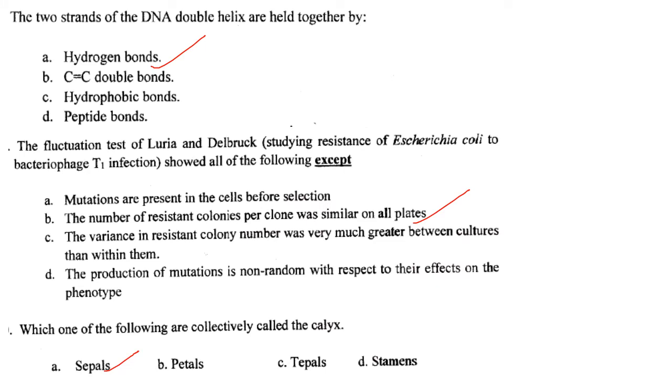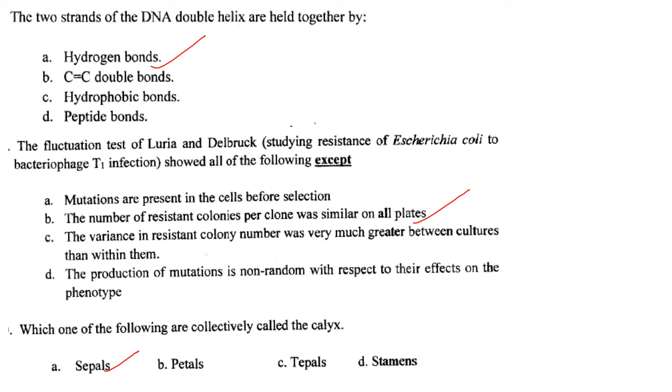Then the two strands of DNA double helix are held together by hydrogen bonds. So answer is option A. The fluctuation test of Luria Delbruck studying resistance of Escherichia coli to bacteriophage T1 infection showed all of the following except: the number of resistant colonies per clone was similar on all plates. They found the number of resistant colonies in each plate varied drastically. So that was the exception. So answer is option B.